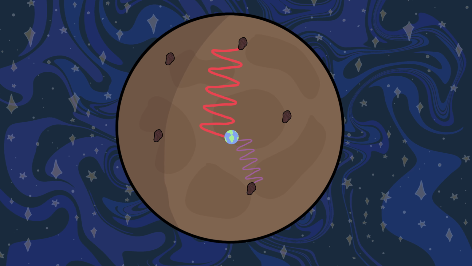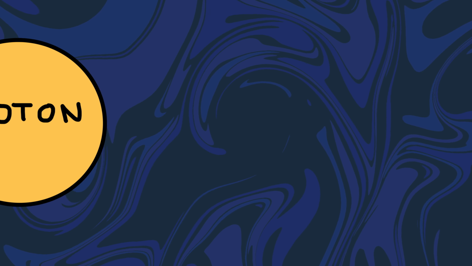Let's zoom in a little to understand what's happening at the atomic level with these waves. The waves of light are also a photon particle. As the photon moves through space and space stretches, the photon is also being stretched. At this point, you might be wondering, is the Earth expanding too? Am I expanding too? No.